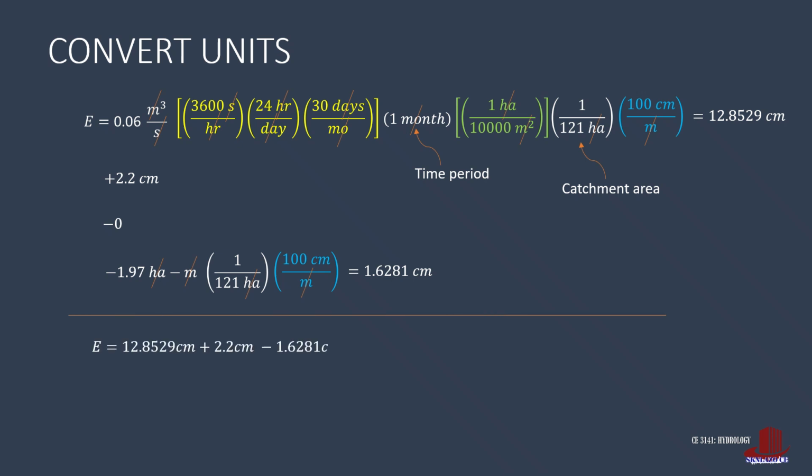So the summation of terms provides E as 12.8529 centimeters plus 2.2 centimeters minus 1.6281 centimeters, where E is simplified as 13.4248 cm.